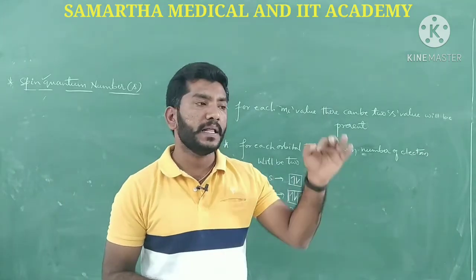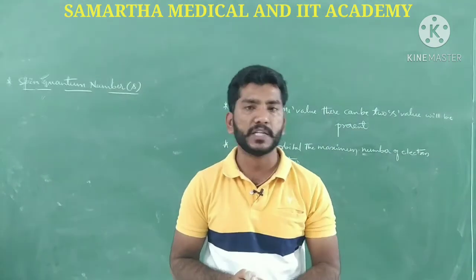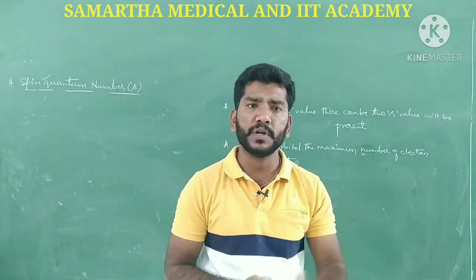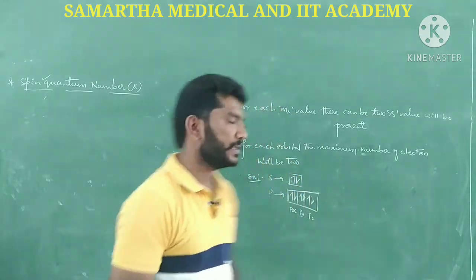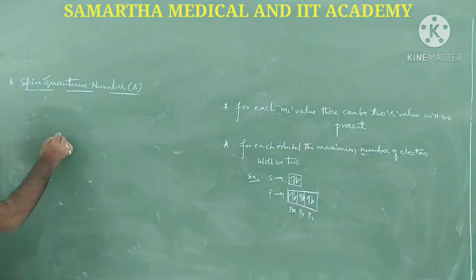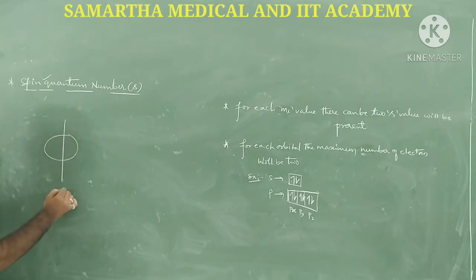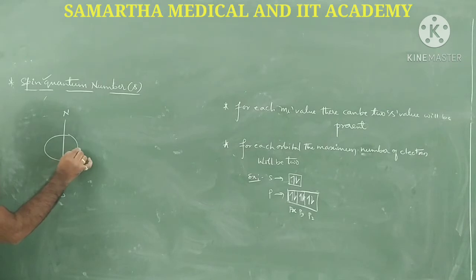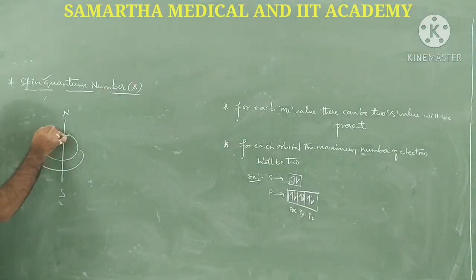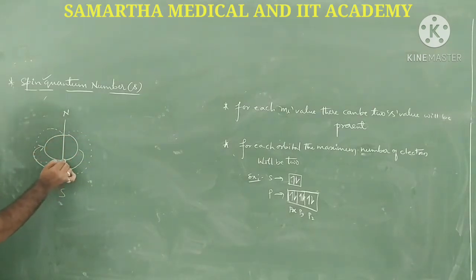Let us see how this happens. This is the south pole and this is the north pole. Assume that the electron is revolving in the clockwise direction. If the electron is revolving, it is going to produce some sort of magnetic moment. It is like that.